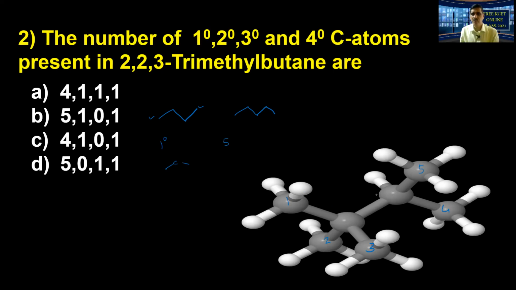Structurally, look at all of them. Now can you find the secondary? There are no secondary. I'll do it here also. Look at this. This is 2, 2 and 3. 2,2,3 trimethyl, they said. There are no secondary. Therefore it is 0. Right? I'll come to the tertiary now. A carbon atom bonded to three other carbon atoms. Look at this. Now this carbon atom is tertiary. That is 1. Now a quaternary carbon atom is bonded to 4 other carbon atoms.